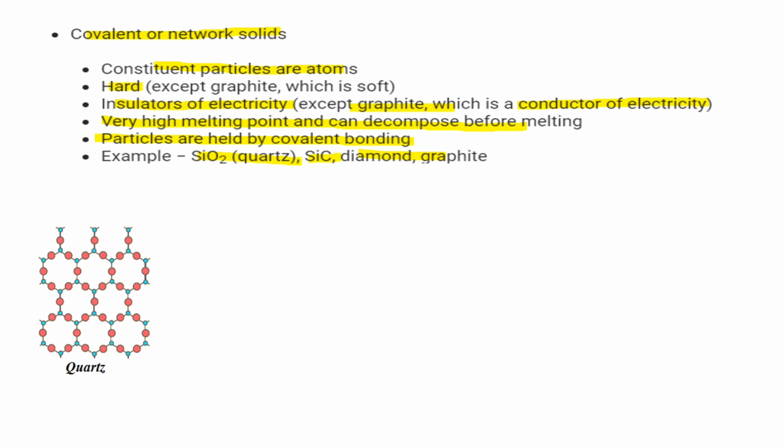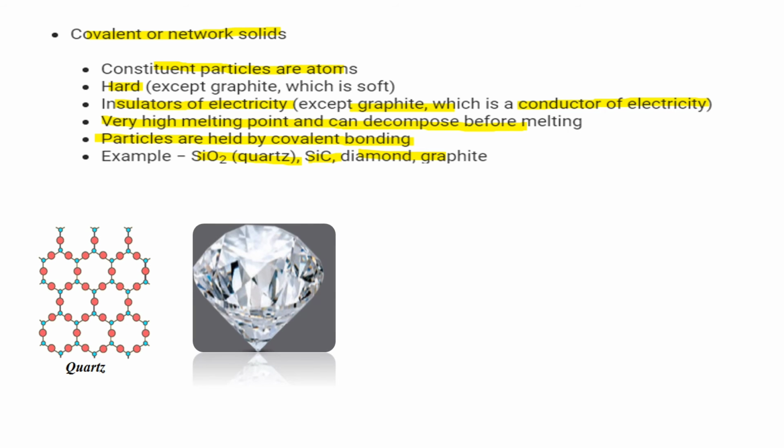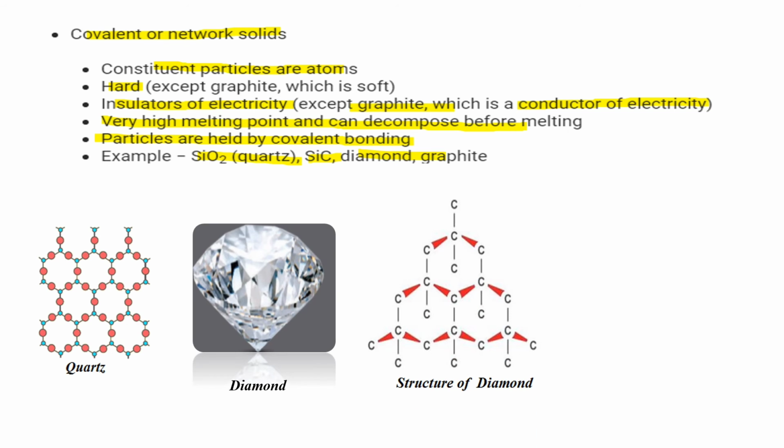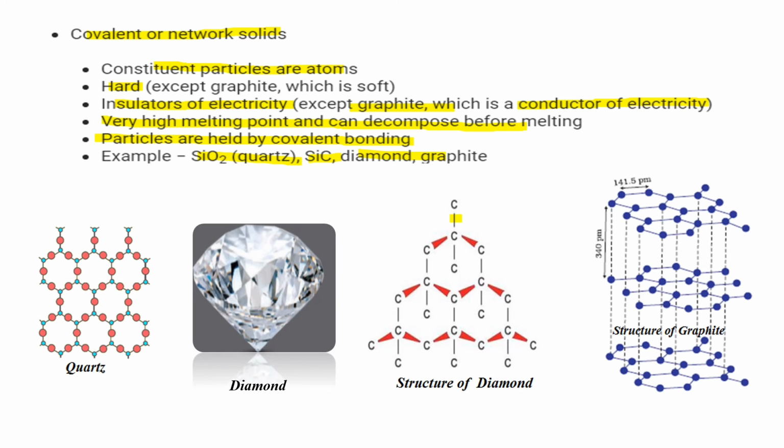This is an example of covalent or network solid, and another example is diamond, and this is the structure of diamond. This is a carbon atom, 4 carbon atoms bonded by covalent bonds. This is a covalent bond between carbon-carbon atoms, and other examples are graphite. This is the structure of graphite.